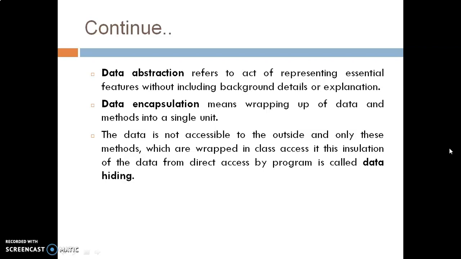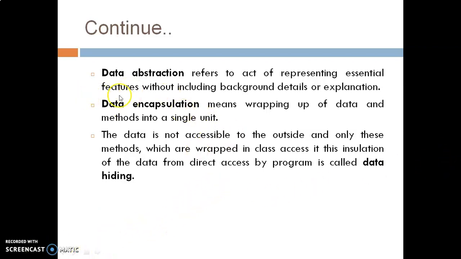Next is data encapsulation. As the name says, encapsulation means wrapping up of data as well as functions. It means we are covering data and functions into a single unit, and the name of that unit is class. And we will get the facility of data hiding.